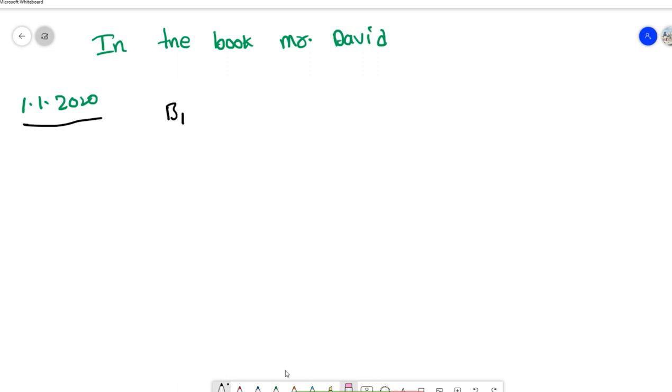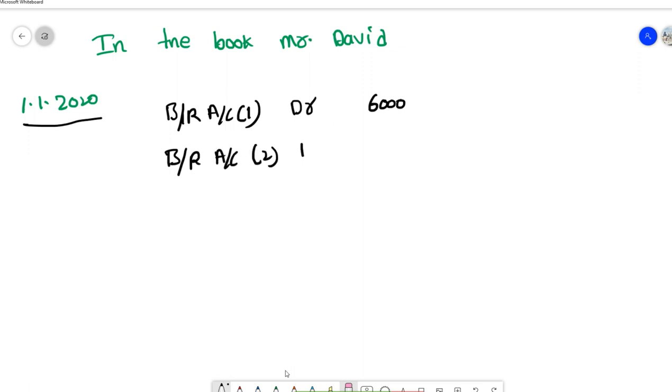So bills receivable account debit. Okay, so you can write bills receivable account debit. Just for our understanding I'm putting as first bills receivable, this is 6,000 rupees. Then second bills receivable account debit, 10,000 rupees. Okay, to debtor account. So who is debtor here? Thomas. To Mr. Thomas account, 16,000.